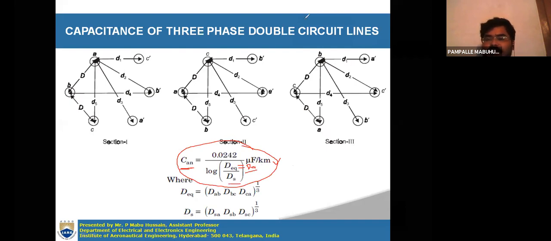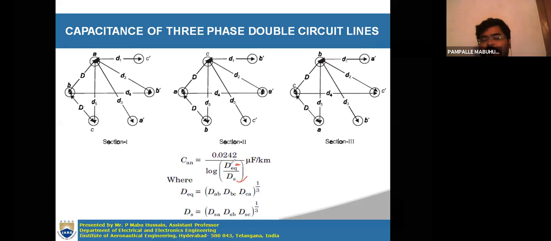Here, mutual GMD and D equivalent are both the same, and then there is the self GMD. These will be calculated in a similar manner to the inductance calculation of a double circuit transmission line. We have done the inductance calculation for the double circuit transmission line, and there also we used the mutual GMD and self GMD method only. However you calculated the mutual GMD and self GMD there, the same procedure you will use